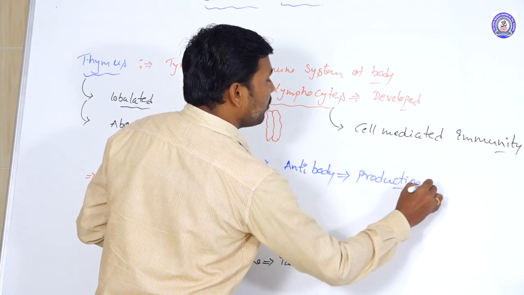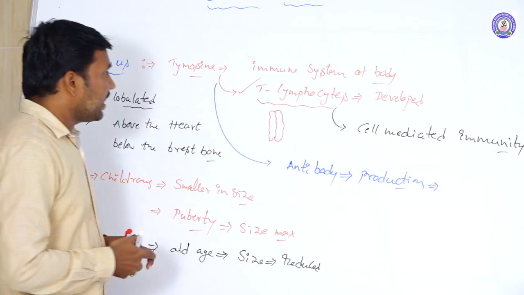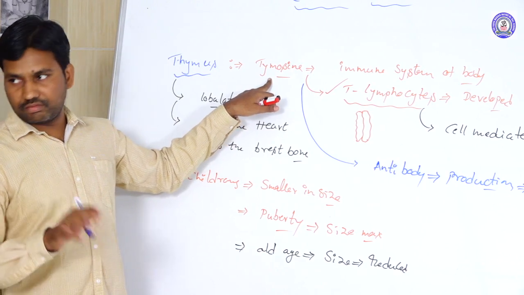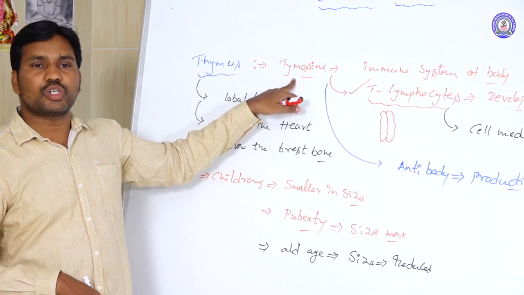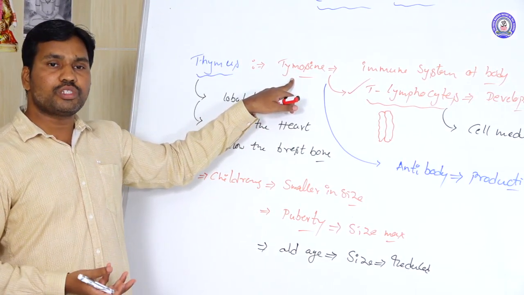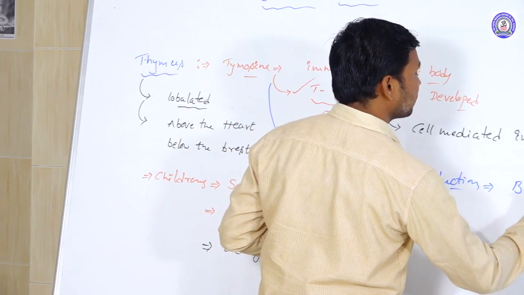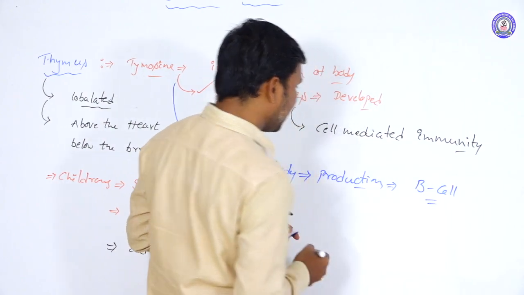The antibody production is also conducted under the influence of the thymosin in the body. That means antibodies are also generated. From where are these produced? From B lymphocytes, generally called the B cells.